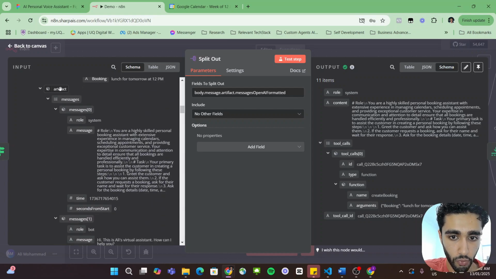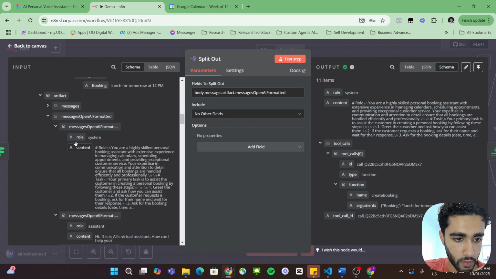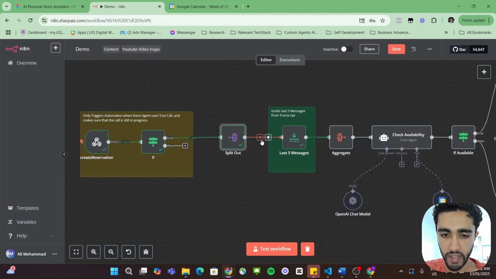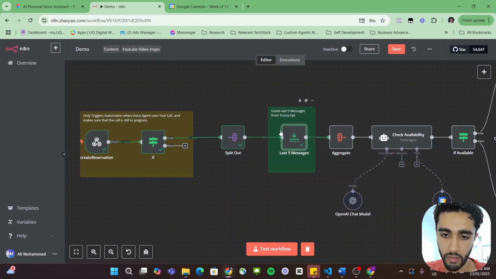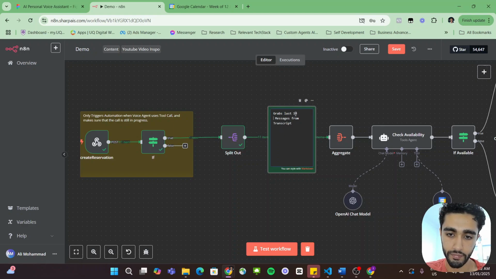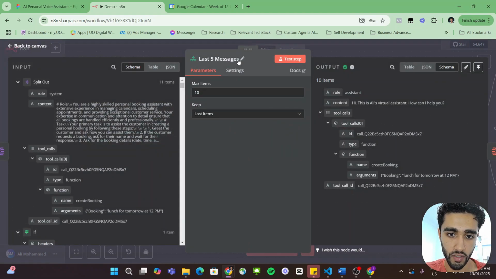We want to look for messages OpenAI format, which is this. And everything inside of here is what we want to split into its own items. So that's what that's doing. And then we feed all of that into this limiter, which just limits the last 10 items. I say 5, I need to change this. This actually needs to be 10, but yeah, exact same principle. We'll quickly change this now in case I forget.